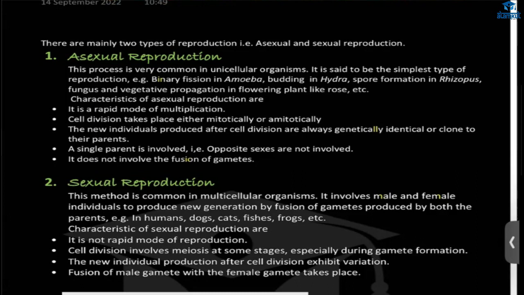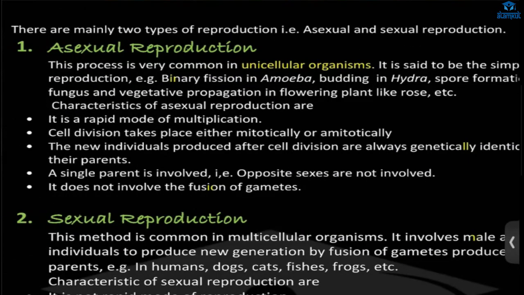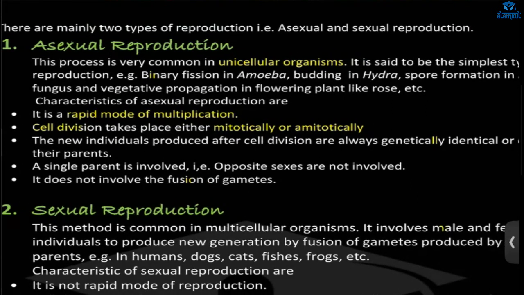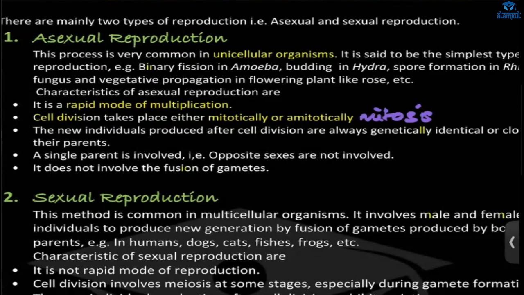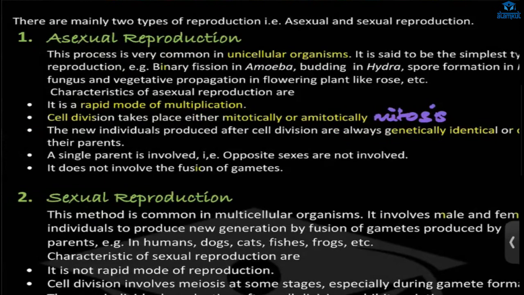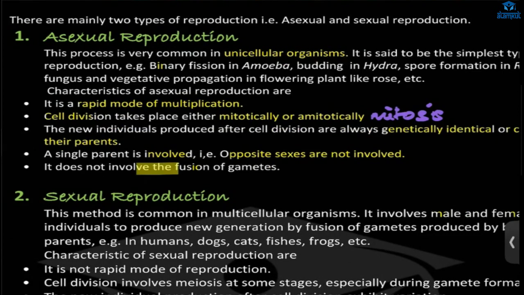Asexual reproduction is very common in unicellular organisms. Its characteristic is a rapid mode of multiplication. Cell division takes place mitotically and amitotically. The new individuals produced after cell division are genetically identical, or clones, to their parent. A single parent is involved, opposite sexes are not involved, and there is no fusion of gametes.